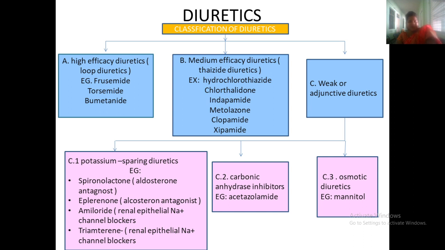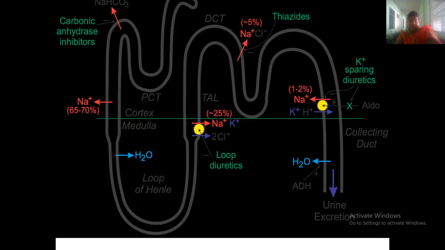So these are the drugs. In potassium sparing diuretics: spironolactone and amiloride. Carbonic anhydrase inhibitor: acetazolamide. Osmotic diuretic: mannitol. So these are the drugs.